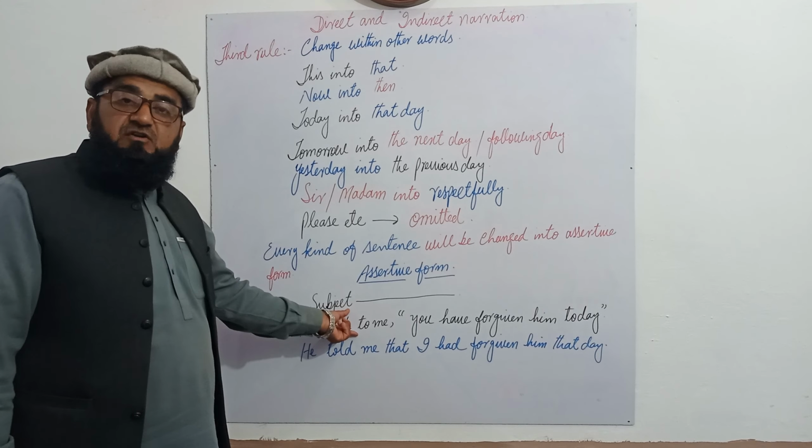But here is third personal, it will not be changed. If here is me, it will be changed into him. If it is us, it will be changed into him, because the subject of the reporting speech is he. But in the case of him, it will not be changed because it is a third personal pronoun.